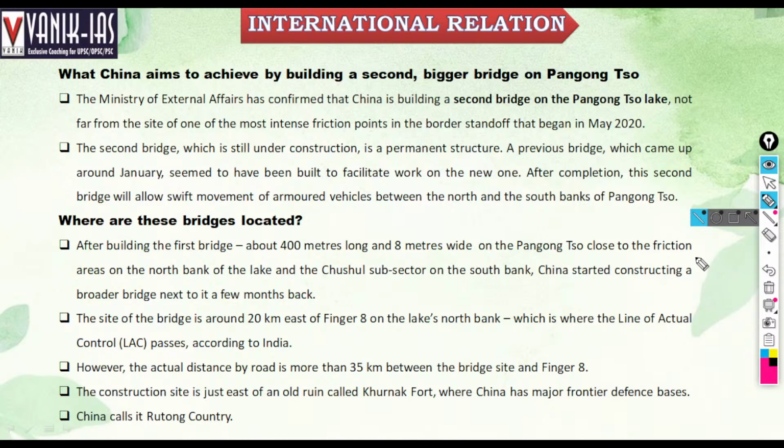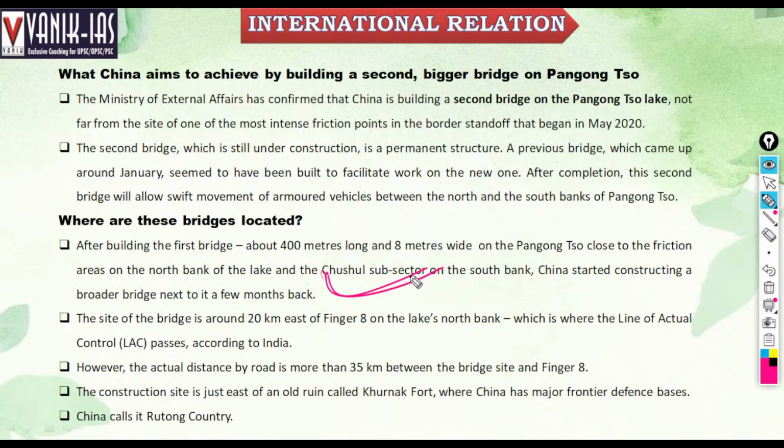After building the first bridge, about 400 meters long and 8 meters wide on the Pangong Tso, close to the friction areas in the north bank of the lake, that is the Chushul subsector of the south bank, China started constructing a second bridge next to it a few months back. So China is developing a bridge in the Pangong Tso Lake, which is 400 meters long and on the north bank of the lake.